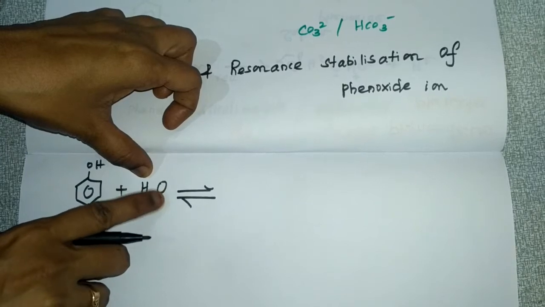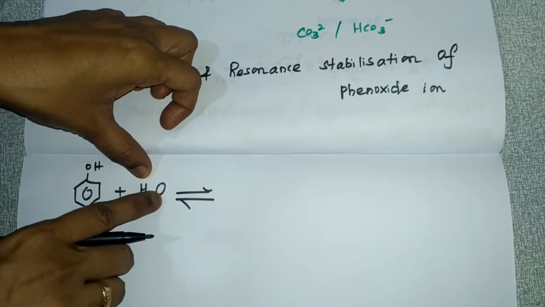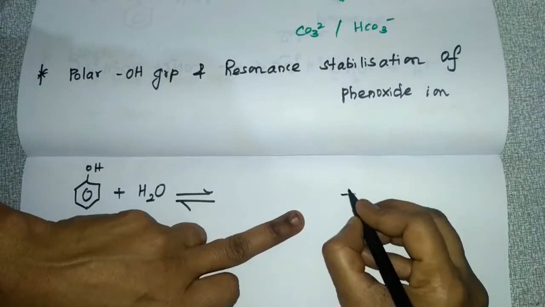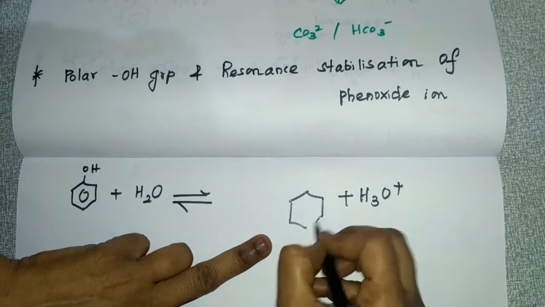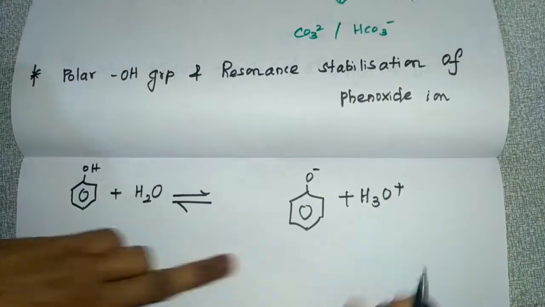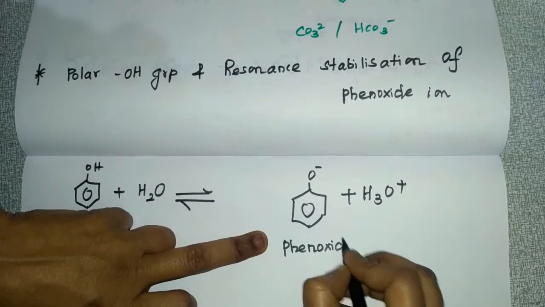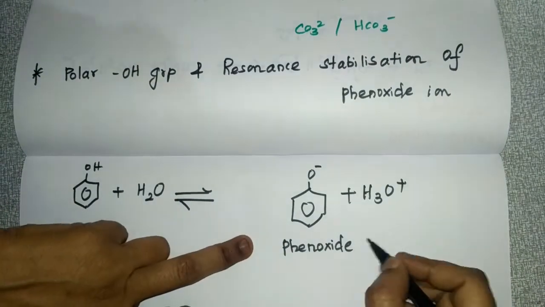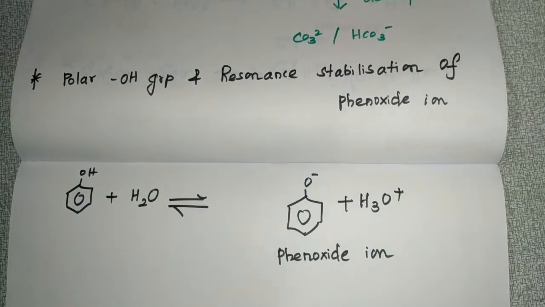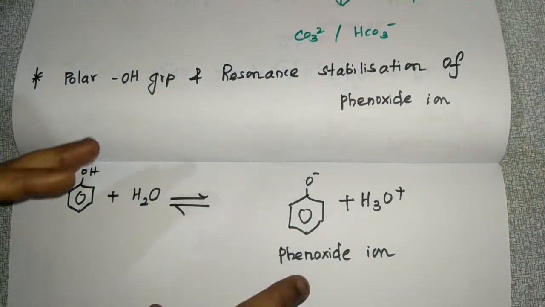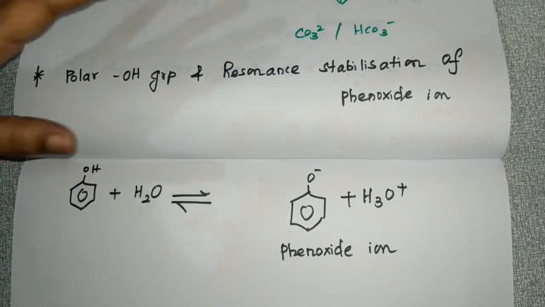Because oxygen has two lone pairs of electrons, the H plus combines with this oxygen and forms H3O plus, and the remaining part is the phenoxide ion. So if you take phenol with water, you will get this phenoxide ion. This phenoxide ion is resonance stabilized, that is, it is a stable form.